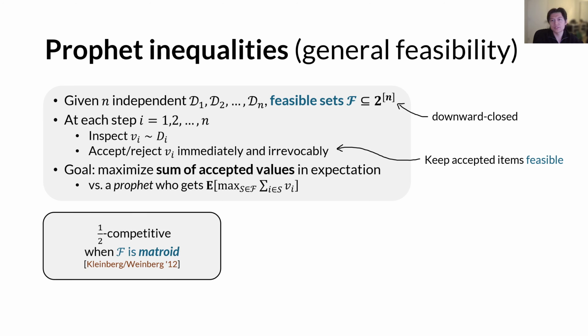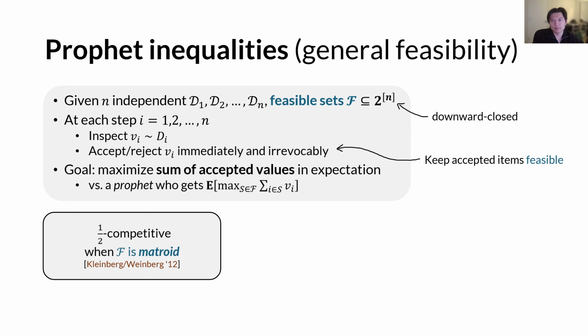There are a lot of different results for various feasibility families. One of the seminal results by Kleinberg and Weinberg shows that a competitive ratio of 1/2 is still achievable whenever F is a matroid, which is a very common type of feasibility family.